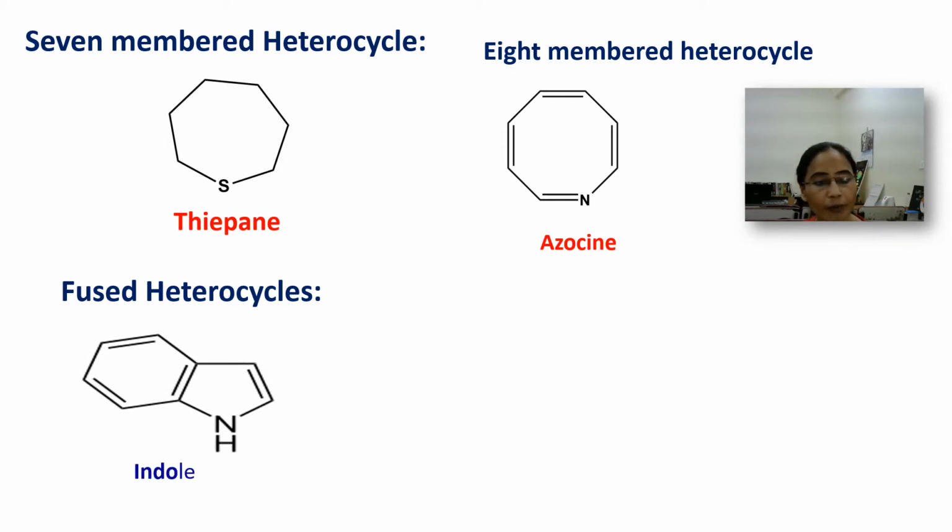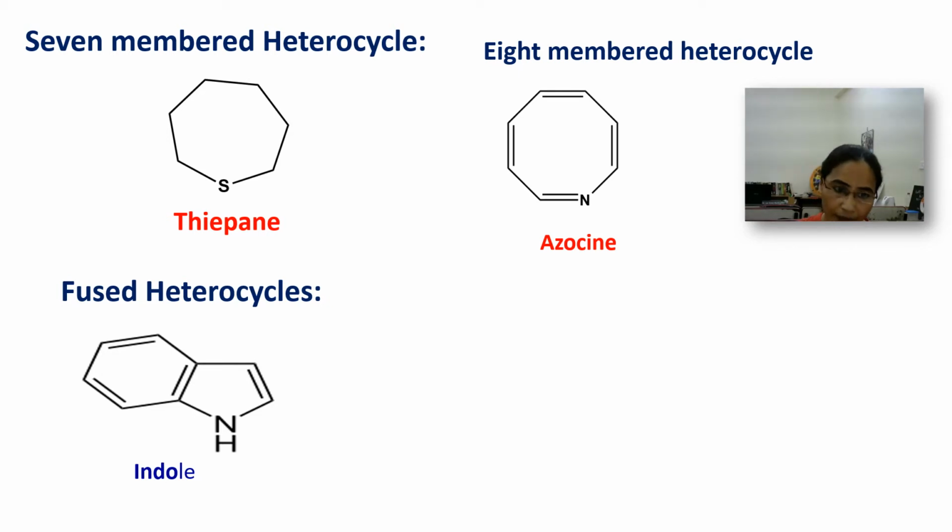Here is the example of indole, in which a 5-membered heterocycle containing nitrogen atom is fused with the benzene ring. As we know, benzene ring is a carbocyclic compound, while this pyrrole ring is a 5-membered ring containing 1 nitrogen atom. This is pyrrole.